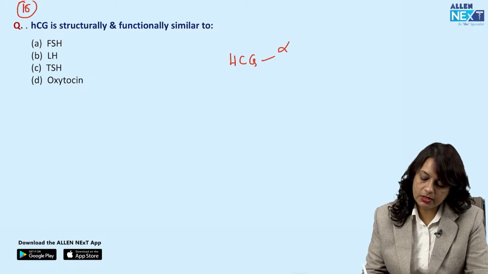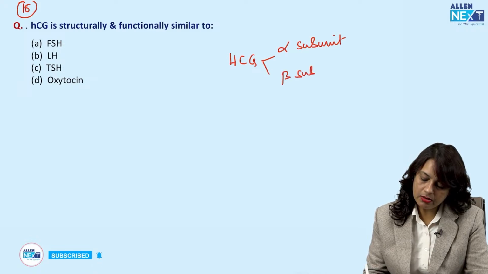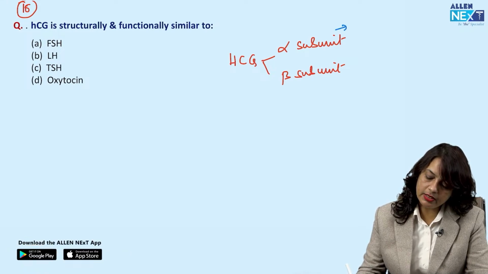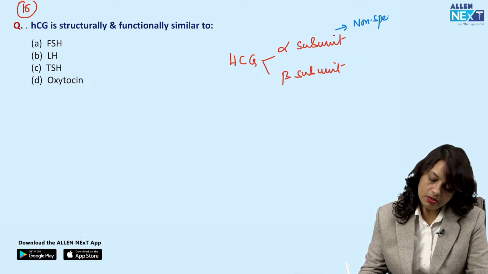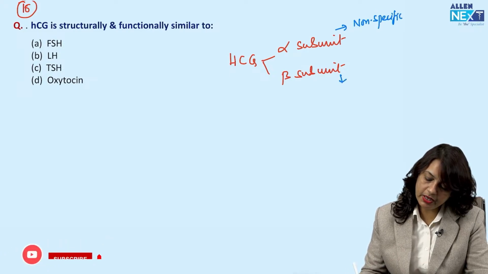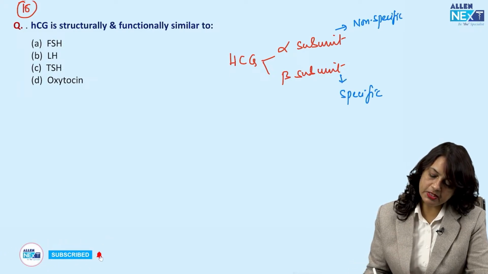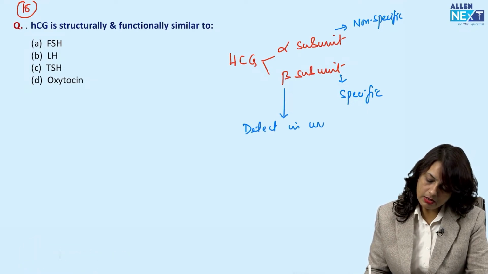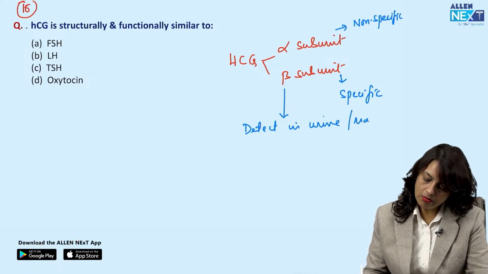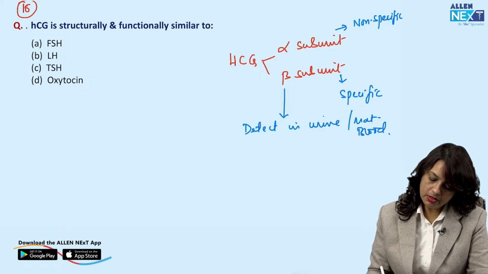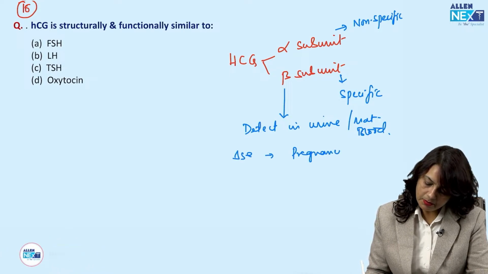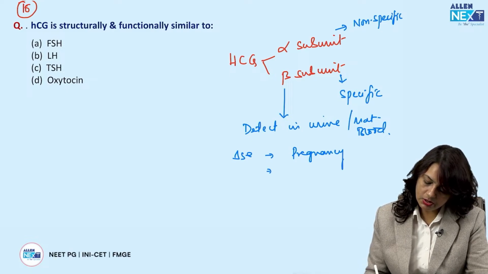HCG has got 2 units, the alpha subunit and beta subunit. Alpha unit is non-specific and beta unit is specific. Beta unit we detect in urine or maternal blood to diagnose for pregnancy.